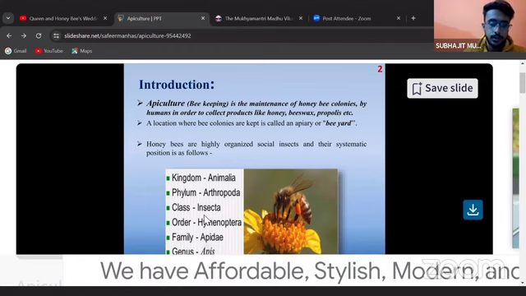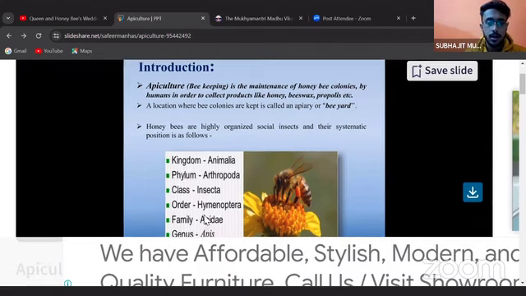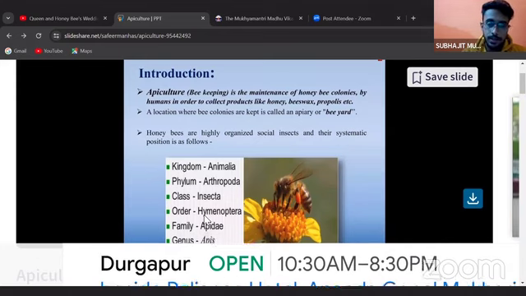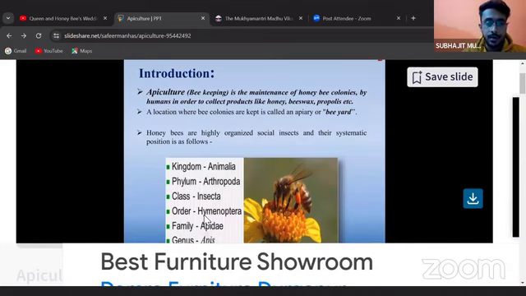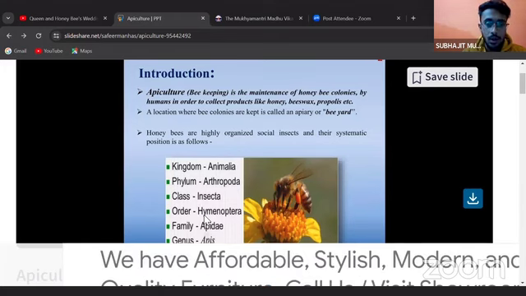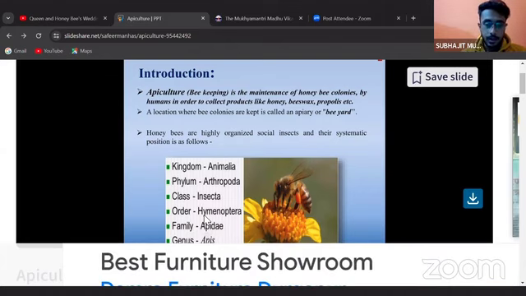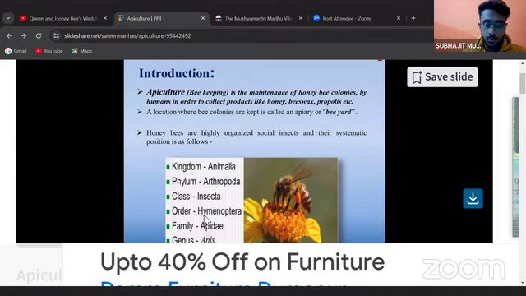So before going deeper, we need to know the terminology: kingdom, phylum, class, order, family, genus, species. The kingdom is Animalia, phylum Arthropoda, class Insecta, order Hymenoptera, family Apidae, genus Apis. Till now there is no confusion, I think. If you need any kind of breakup of these components, you can let me know in the comment section.